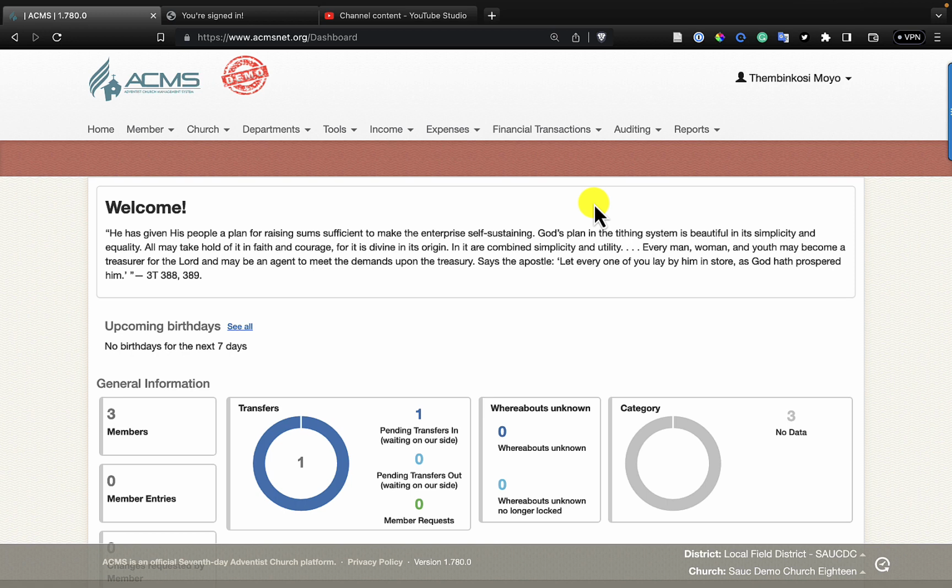So we're going to first do the receipting process of the anonymous receipt, and then we will fast forward 4 weeks, 2 weeks, 2 months into time, and then the member comes and tells you, I did not receive my receipt. And then I will show you in the second part how we link these anonymous unidentified receipts to the particular giver. All right, so let's start with the receipting process.